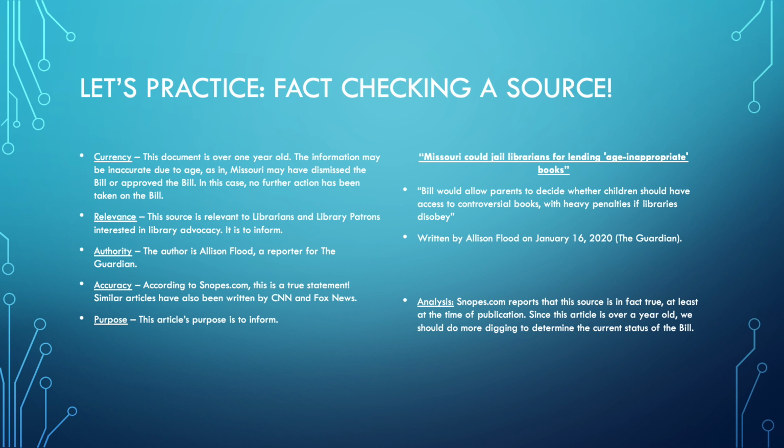The article we will be analyzing was titled, "Missouri Could Jail Librarians for Lending Age-Inappropriate Books." It was written by Allison Flood, a reporter for The Guardian, on January 16, 2020. We will now use the C.R.A.A.P test to determine the validity and usefulness of this document. Is it current? Well, no, it is not. It is over a year old at the time of this presentation.